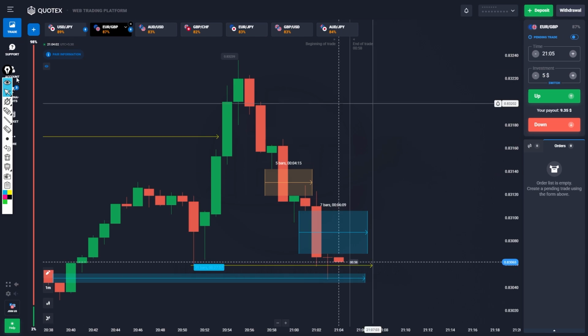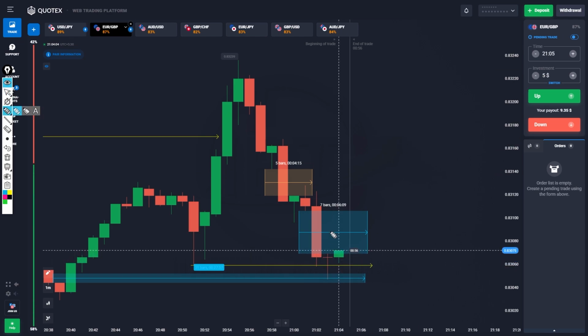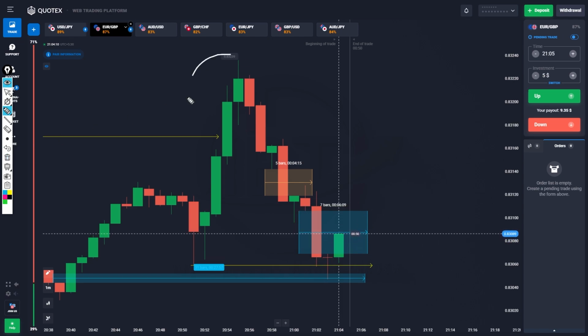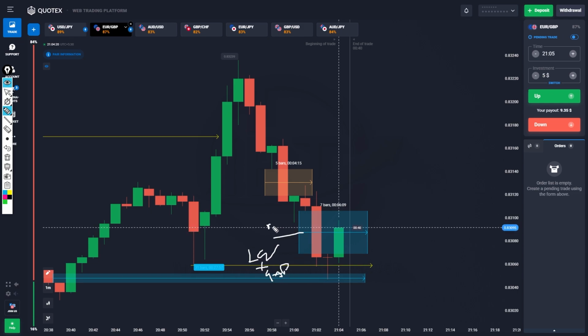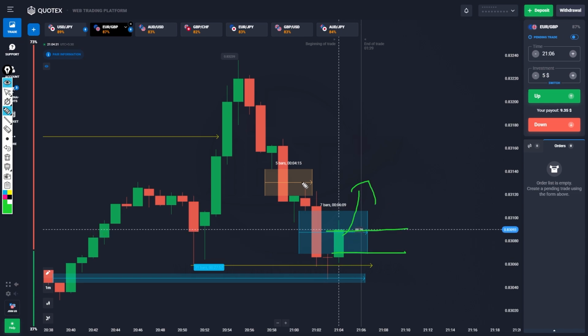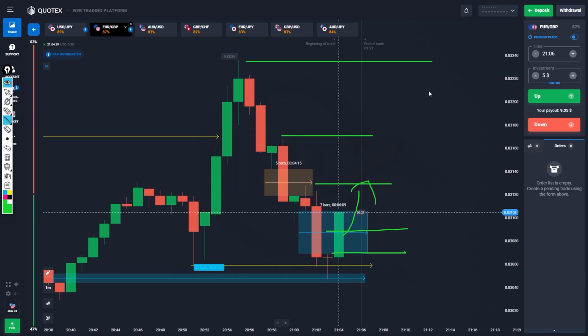Okay, a gap was created. Simple logic, a gap was created, but still I am not going to take the trade here. I already said, the same situation is happening here. What is the situation? When the market sweeps the liquidity and places a gap also here, the first gap will always be the manipulation gap. So I am not going to take a trade from here. If the market creates any gap above from here, I will take the trade, first up to this level, then this level, then this level. Have targets, I just need to follow the rules only.